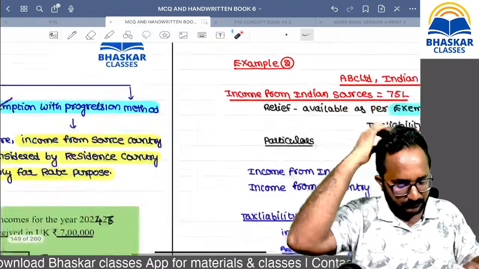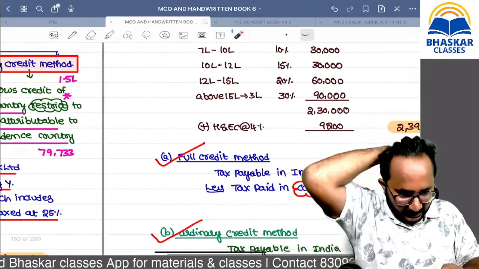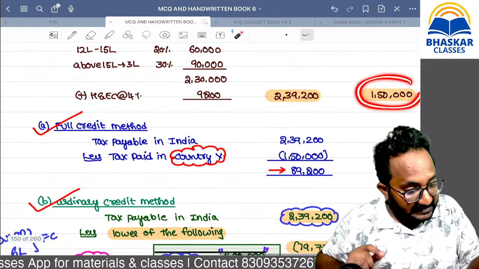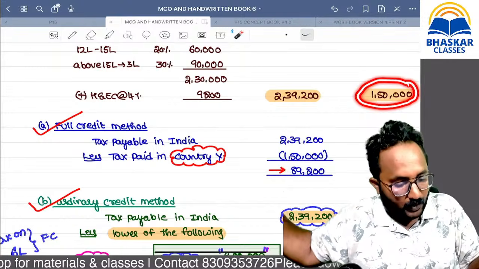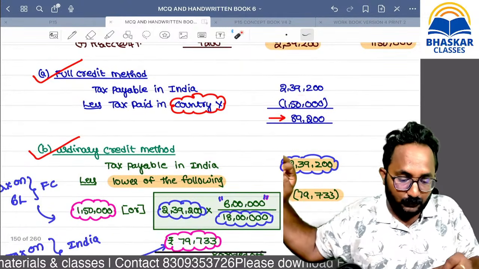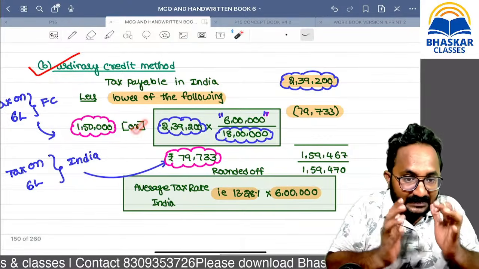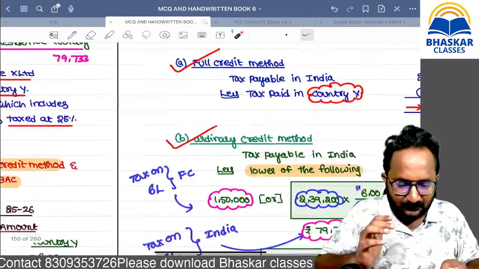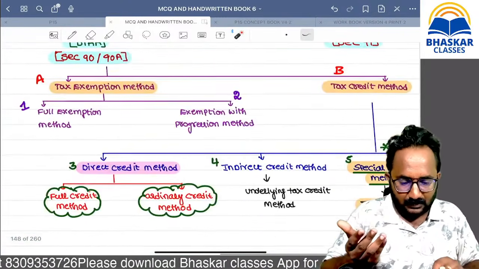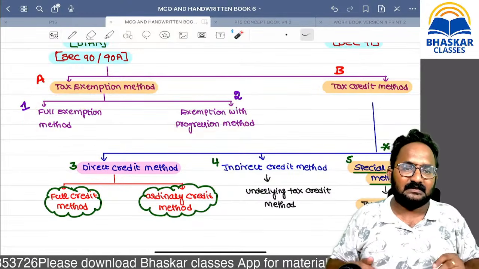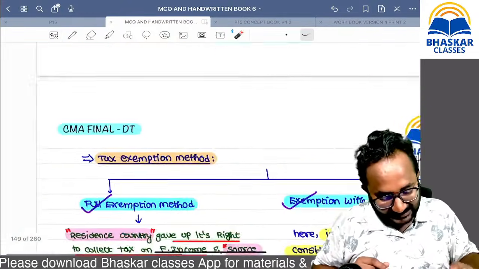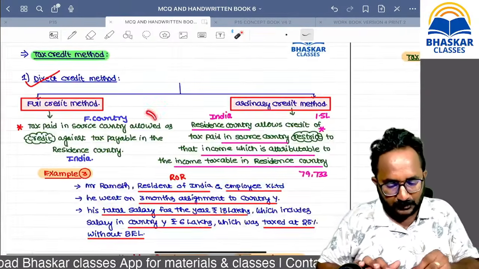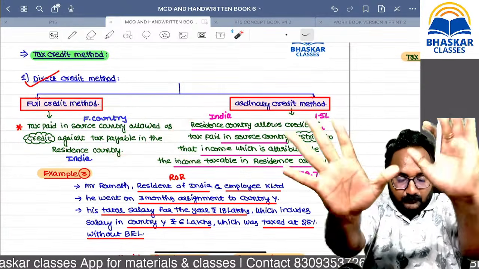Now, please remember, ordinary credit means here we paid the tax and there also we paid the tax. But whatever tax you paid in the foreign country, you take the credit for it. Full credit is the full amount; ordinary means there is a restriction. That is the only point. The two methods are different methods. Remember these lines, then only you can do the problem. Under every method the theory explains how they provide the relief.